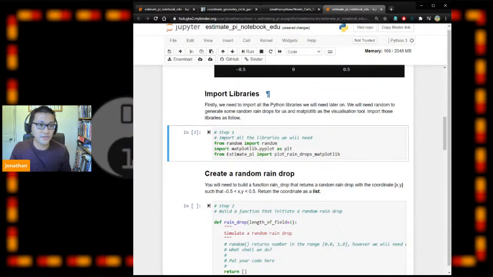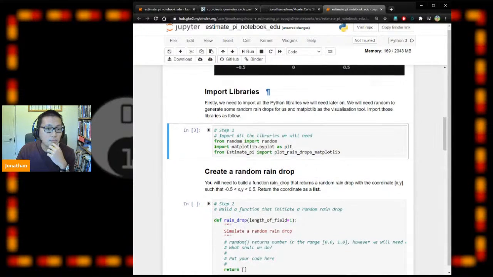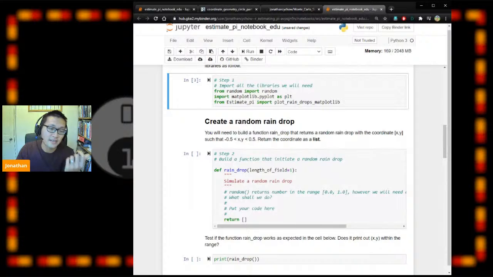Okay, we've done the libraries. Now we need to create a raindrop, so that we can run the simulations. I tried to write some instructions in the comments as well, so hopefully, with some guidance, you will get to the answer.